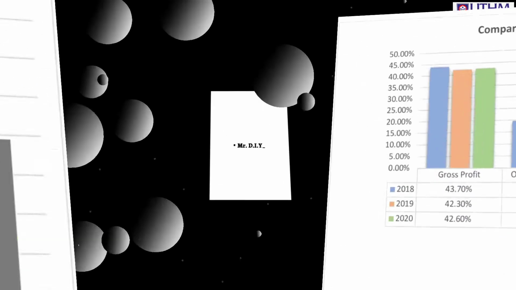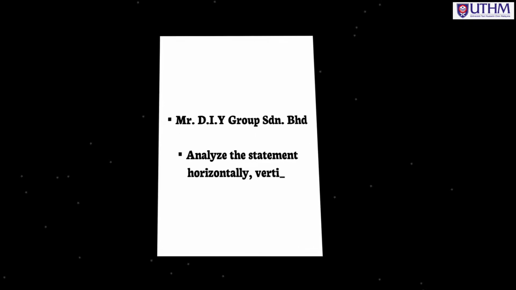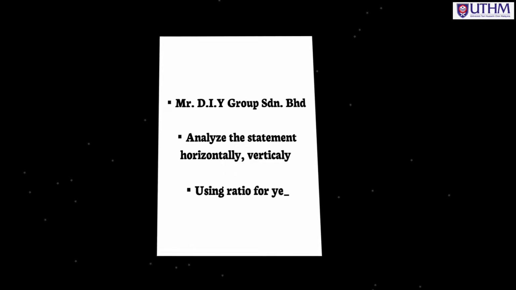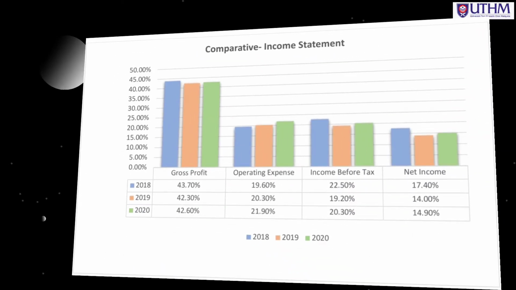The company that we decided to analyse is Mr. D.I.Y. We will look at the company's annual report and the financial statements, and analyse the statements horizontally, vertically and using ratios for the years 2018, 2019 and 2020. So, moving on to the next part, which is vertical analysis.